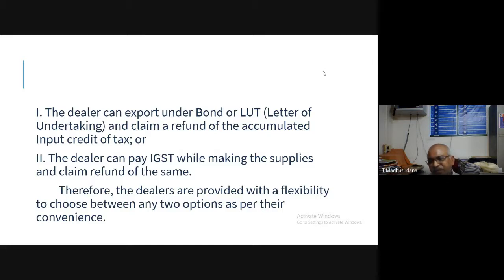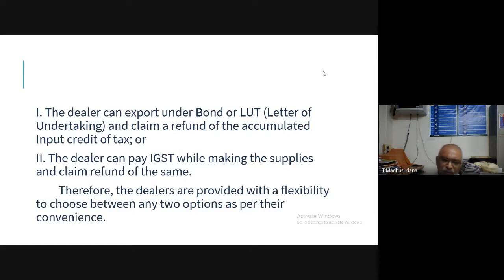The first option is don't pay output tax, claim input tax. But while exporting, you have to export by giving bond or letter of undertaking. Second option is you export and pay IGST, and you can claim the refund of IGST and input tax credit.